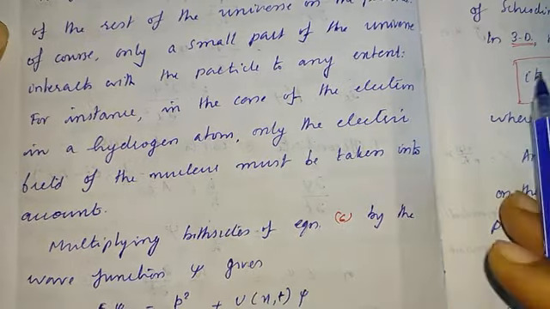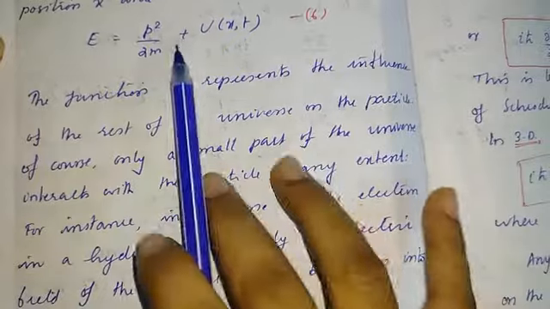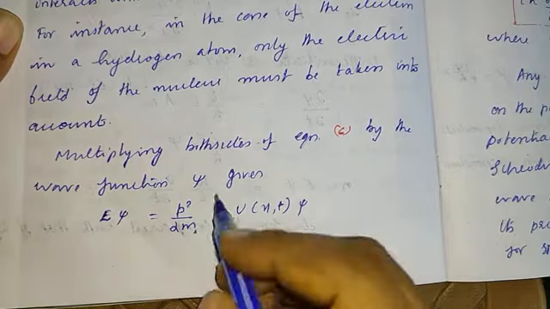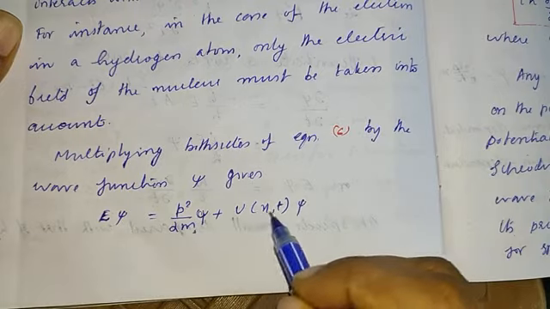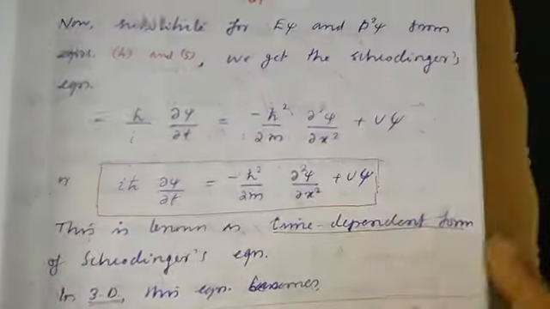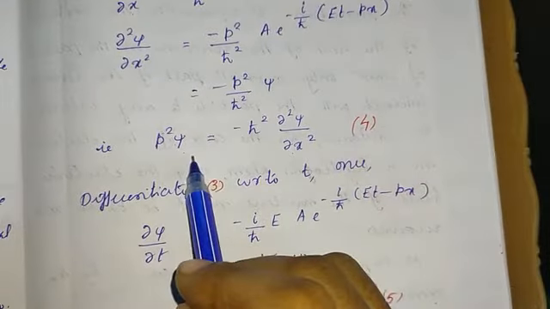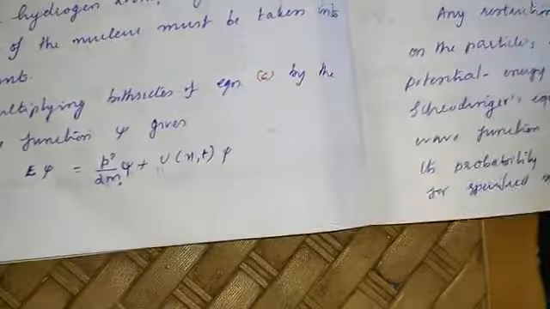on the electron. So if we multiply this equation on both sides by the wave function psi, this equation will become E psi equals p square by 2m psi plus U of x, t times psi. Now substitute for E psi and p square psi from our equation. We find p square psi by taking the derivative, and E psi, and substitute these two terms in this expression.